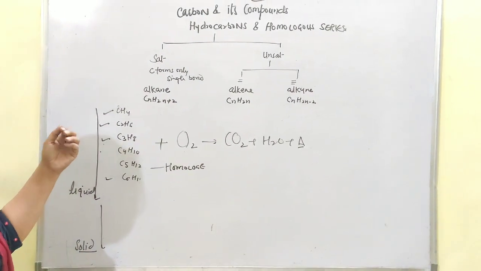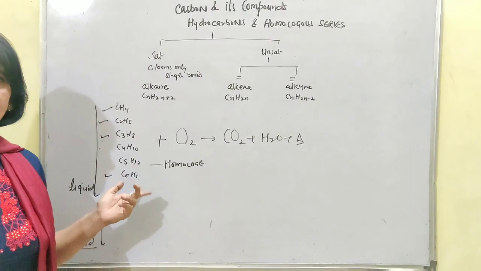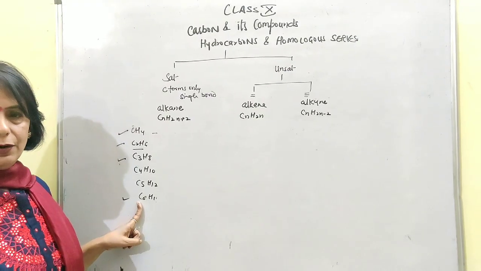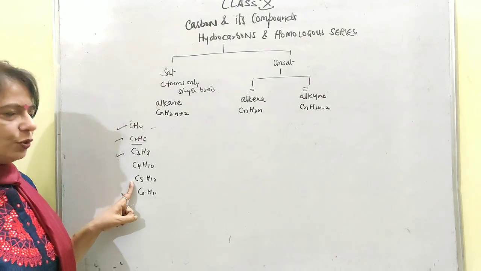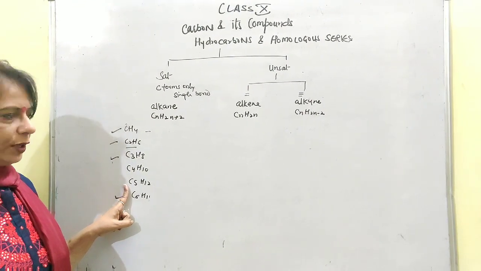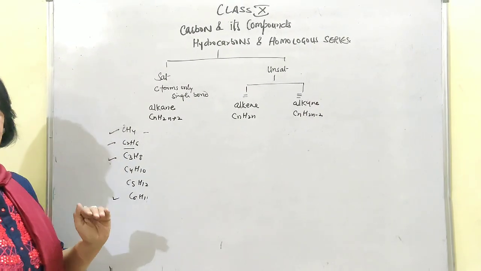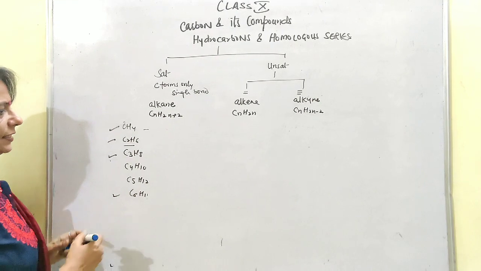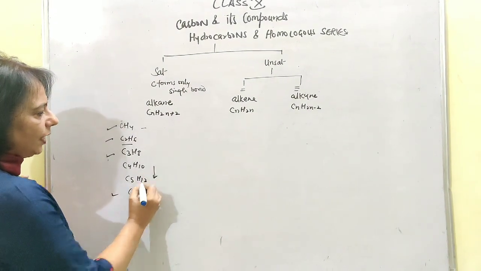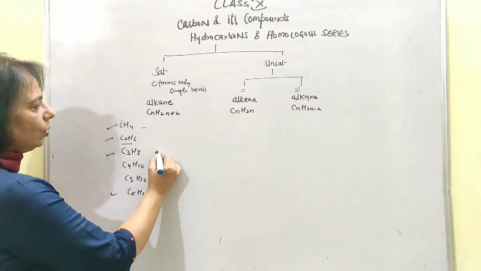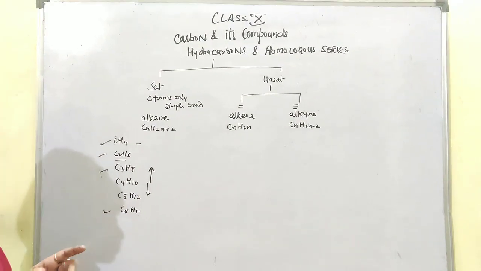If I ask you which is the previous homologue to hexane, then it is going to be pentane. You can use the words successive and predecessor member also. Successive means we are talking about the higher, predecessor means one lower than the name mentioned.